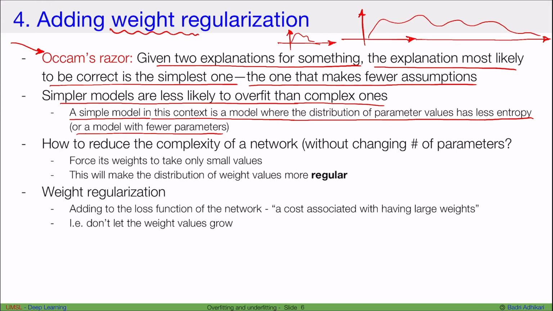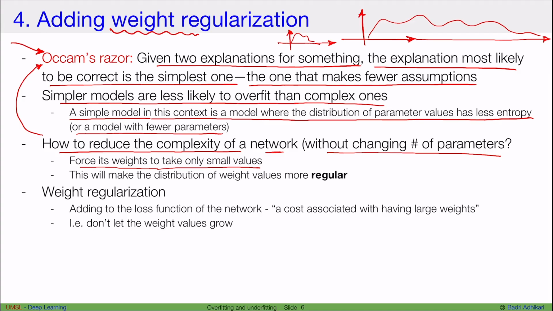So then, how do we reduce the complexity of a network to make it simple, by following Occam's razor, without actually changing the number of parameters? The idea is we can force the model to have its weights take only small values.